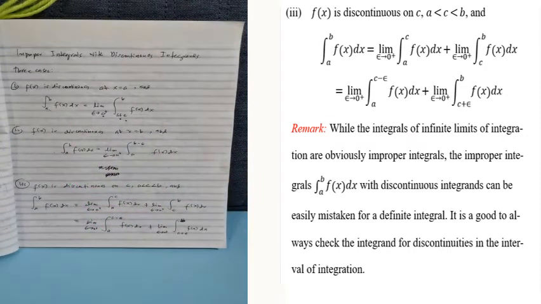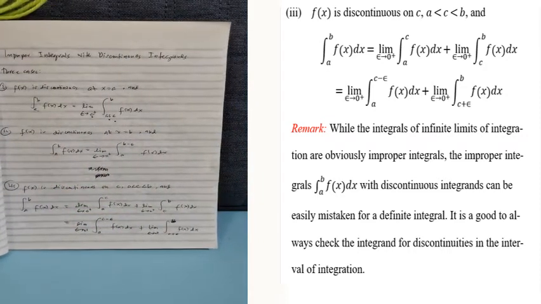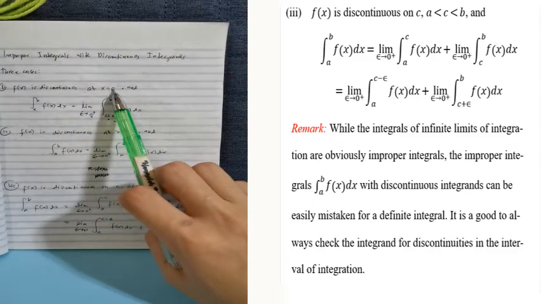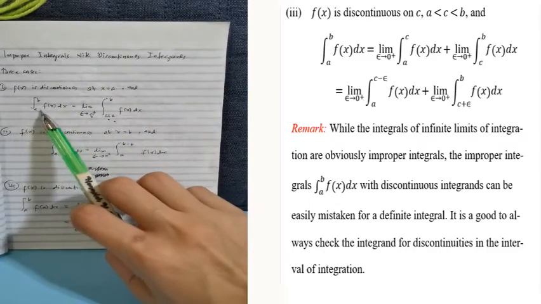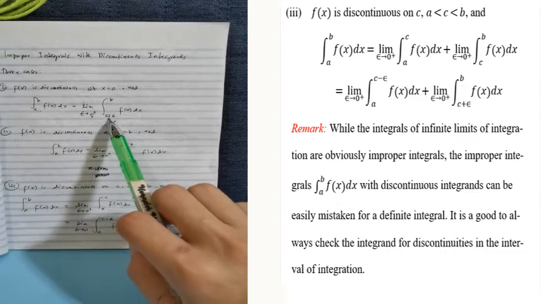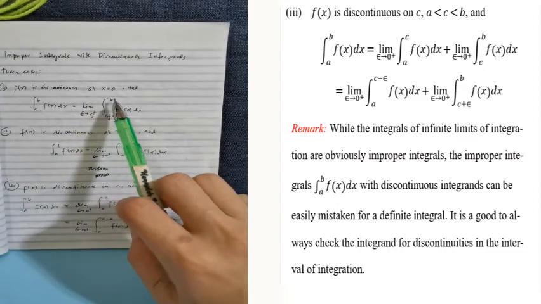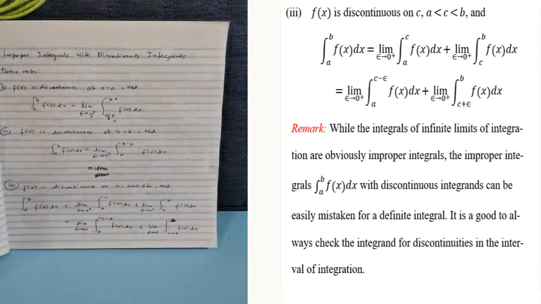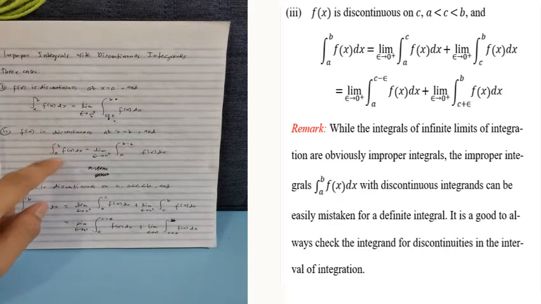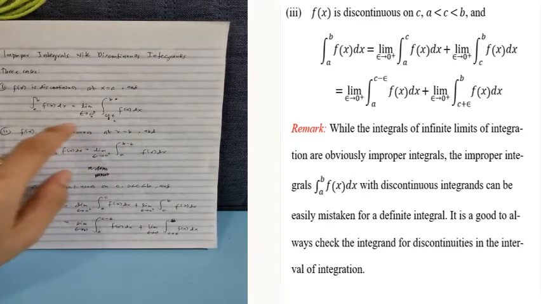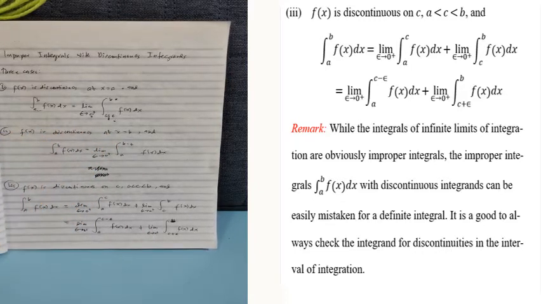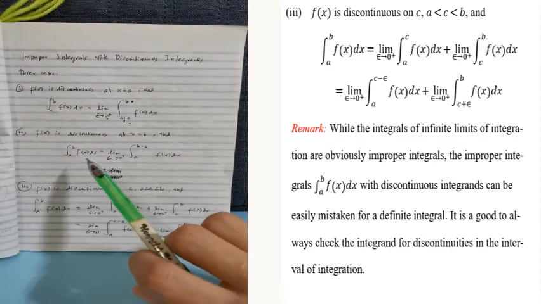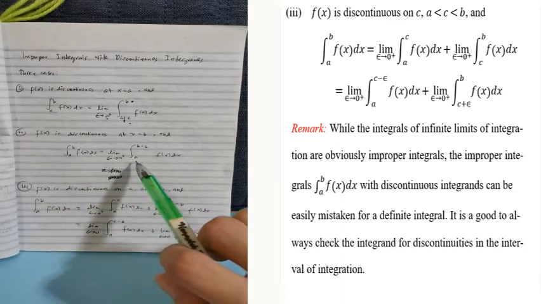Okay, the next case is f of x is discontinuous at x is equal to b. Kung saan siya discontinuous, kung dito siya discontinuous sa baba, mag-a-add kayo ng epsilon. And then, kung discontinuous naman siya sa taas, magma-minus kayo dito ng epsilon. So, yun yung sa case 2. So, discontinuous daw yung function natin na f of x at x is equal to b. And the integral of f of x dx from a to b is equal to the limit of a.